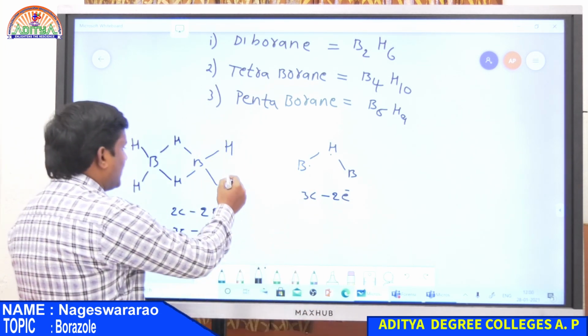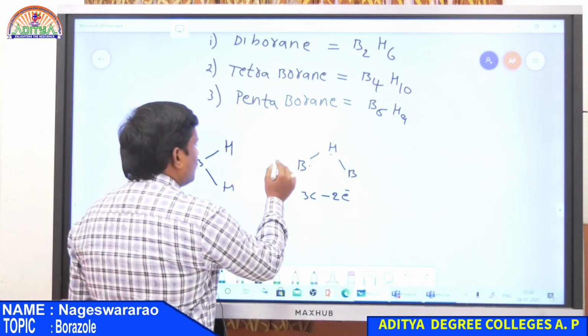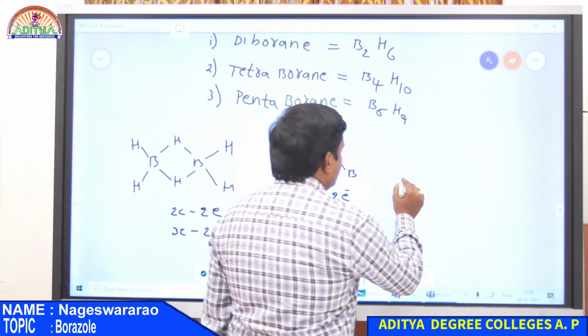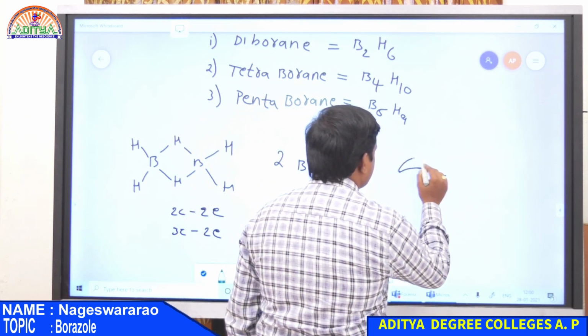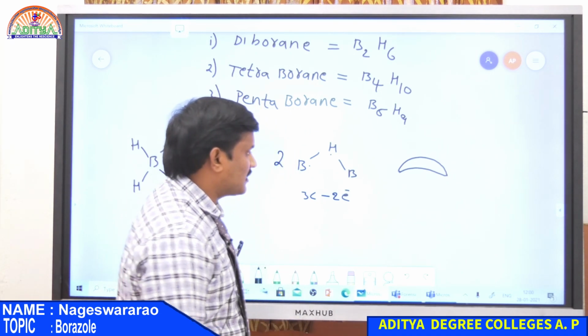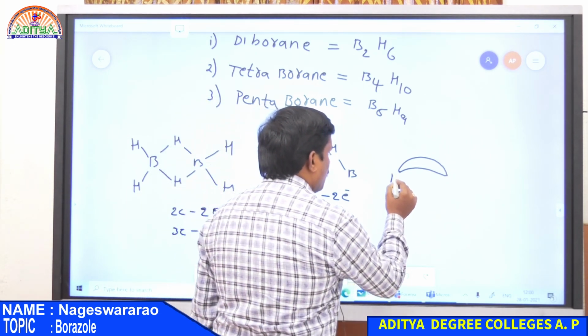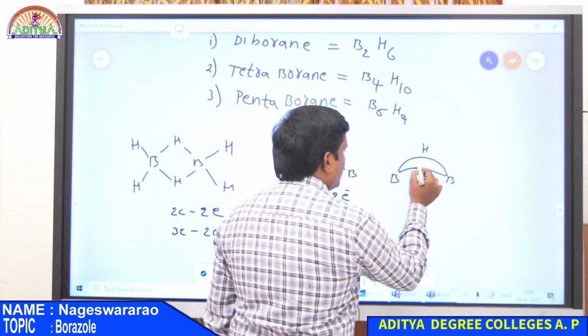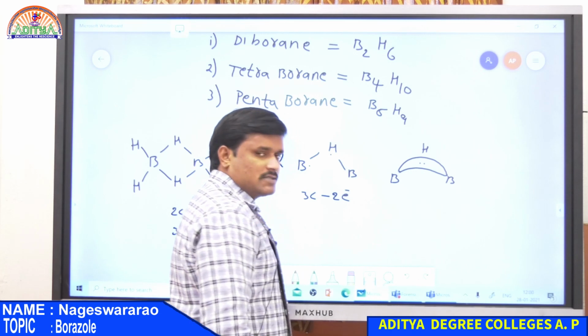In diborane, there are 2 BHB bonds. These are simply represented like this, a representation of 3-centered 2 electron bonds.